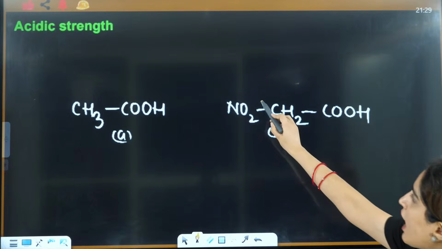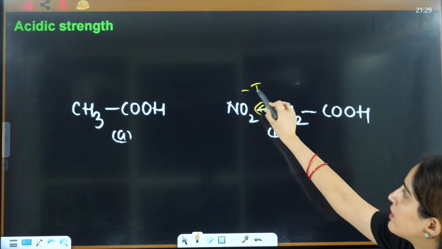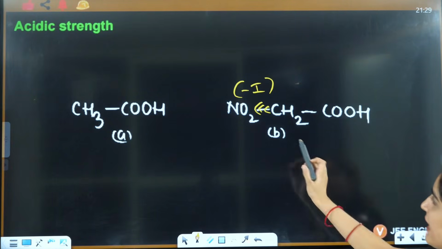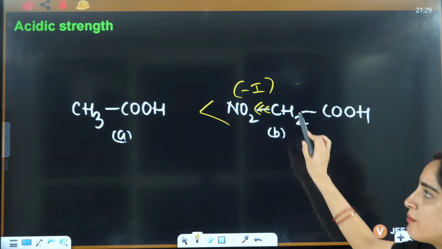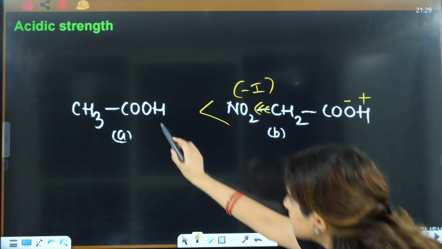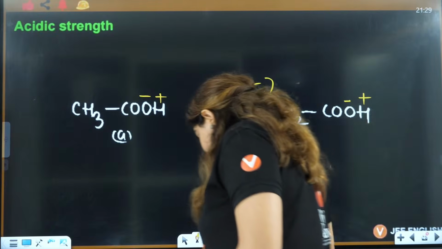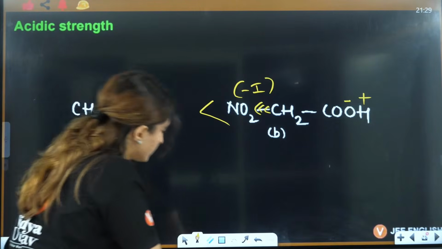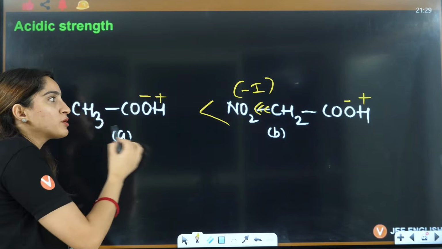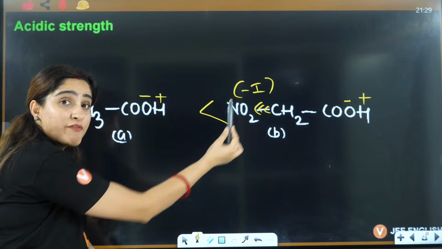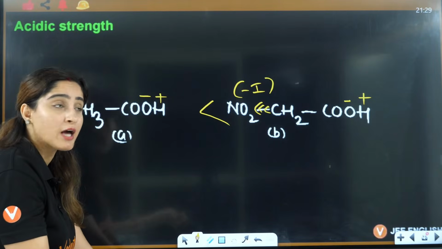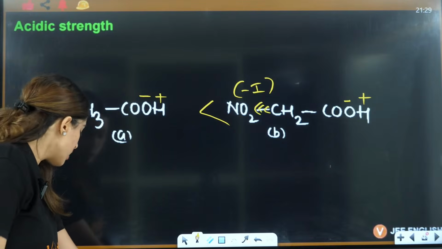So in this case, you have an electron withdrawing group. Minus I it is showing, right? And that is the reason it will make it more stable. So acidity will be more here. Because we are talking about this negative, this positive. You have to talk about this carbon ion. Here because of the minus I effect of NO2, this will be more stable, because the minus I effect increases the stability of the carbon ion, and hence this is a better acid as compared to A.